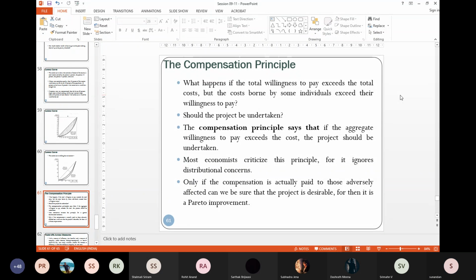However, for certain individuals, from the micro perspective, the cost which is borne by these individuals exceeds their individual willingness to pay. Right? This might happen.